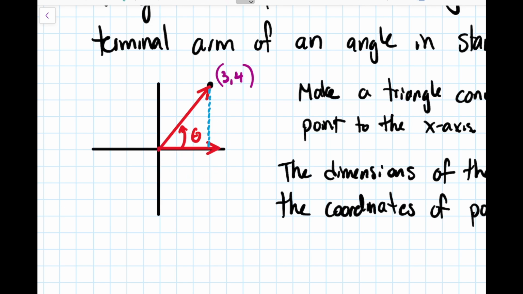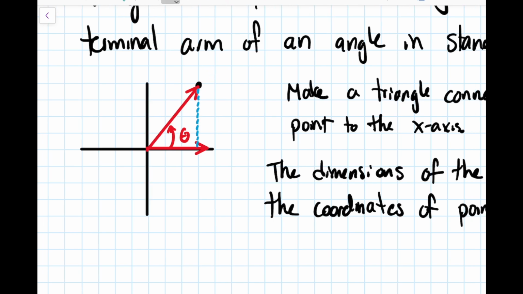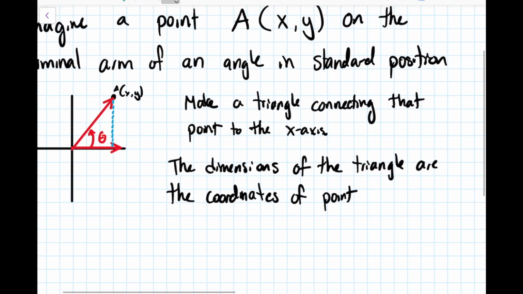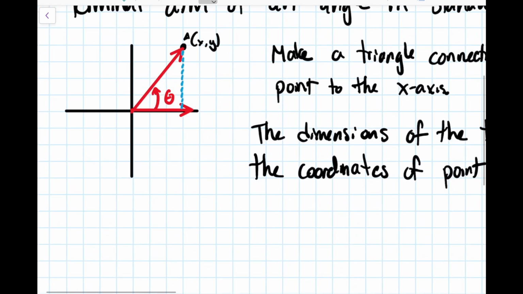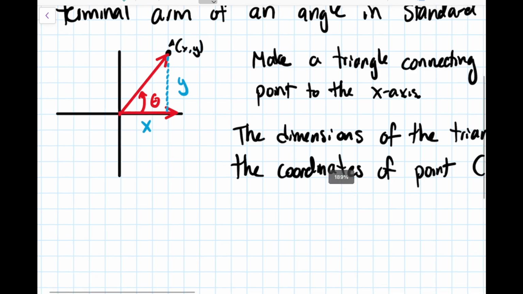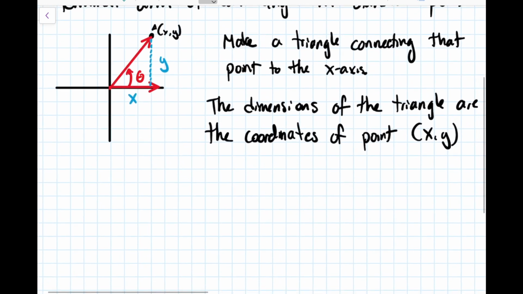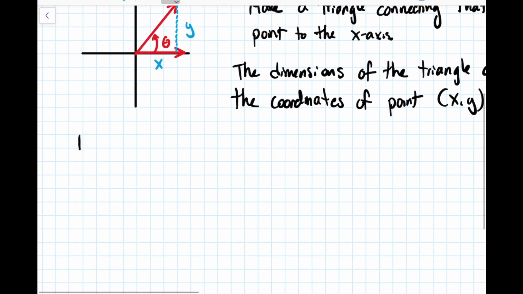And so if we're thinking a little more generically again, and this was still just x and y, then those coordinates are just the length and width of my triangle. So this is going to be x, and this is going to be y. Try not to mix up which one's x and which one's y, by the way. The hypotenuse is going to be called r.